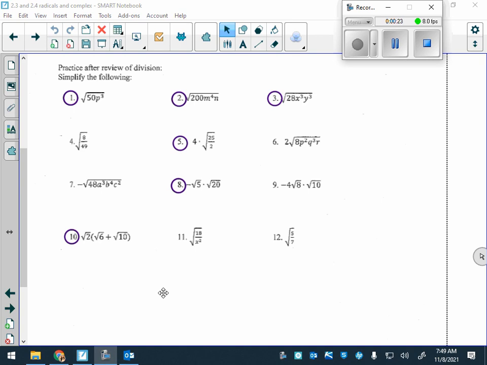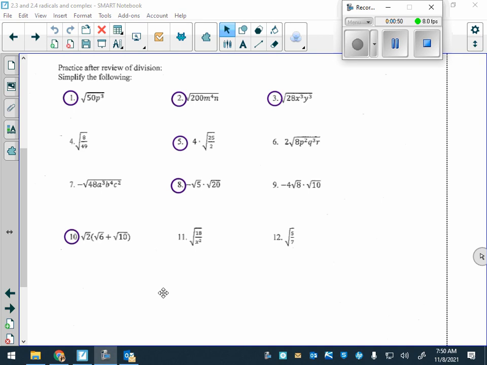So here, where we had the square root of 50p cubed, we have 25 times 2, and 1 p times 2 p's. Square root of 25 is 5. I have a group of p's, one comes out. Whatever's left over stays inside. So 5p root 2p.